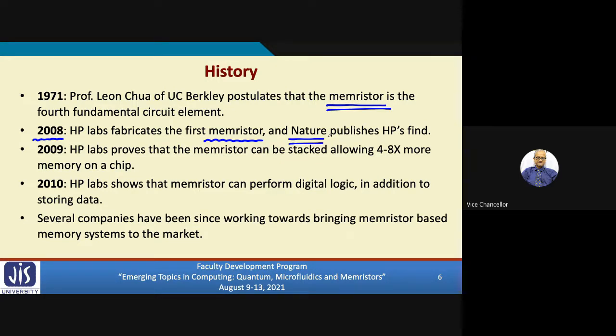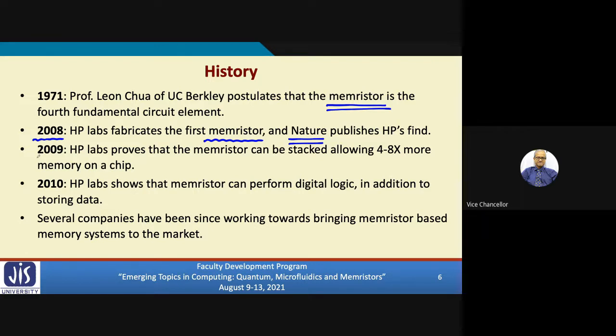They thought that they were the first to fabricate it, but later on it was found that even in the 60s, scientists fabricated devices which had properties of memristors, but people did not know about memristors at that time. So it was not classified as a memristor or a new device.